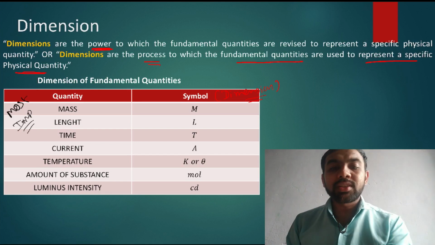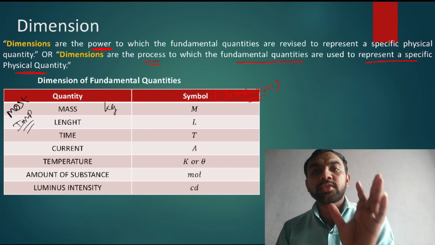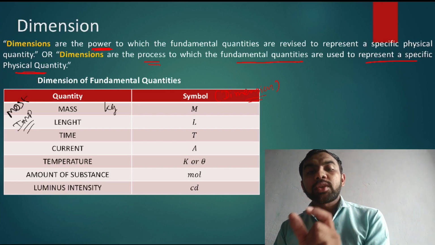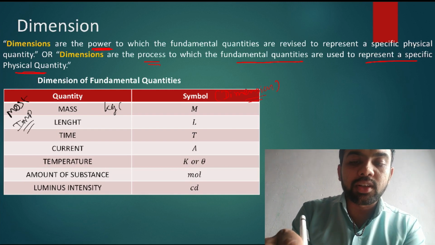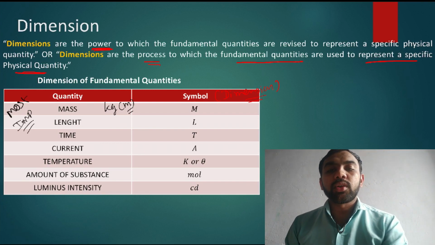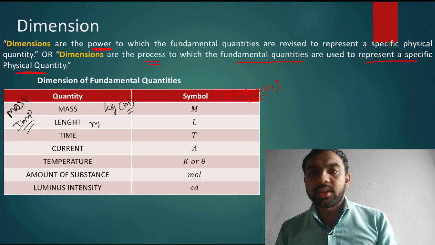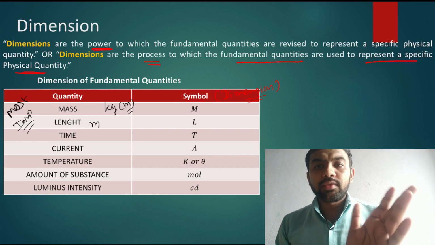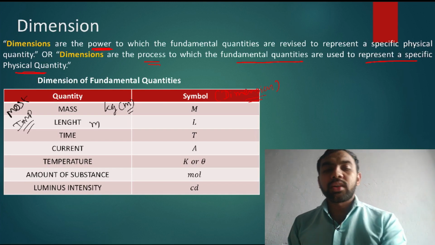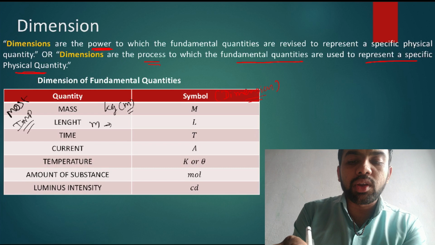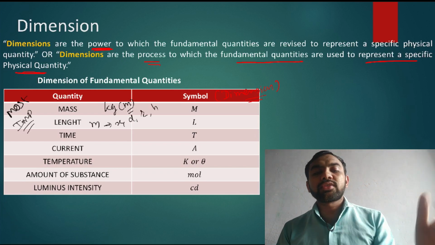Now mass in unit we write as kg. So somewhere in a unit, if you see kg, then in dimension form it is replaced by capital M, and its symbol is small m. If you see the length, the unit is meter. If you see meter anywhere, then you replace it by capital L. L means length. Length in symbolic form is x, d, r, h. These are the different symbols of a length.